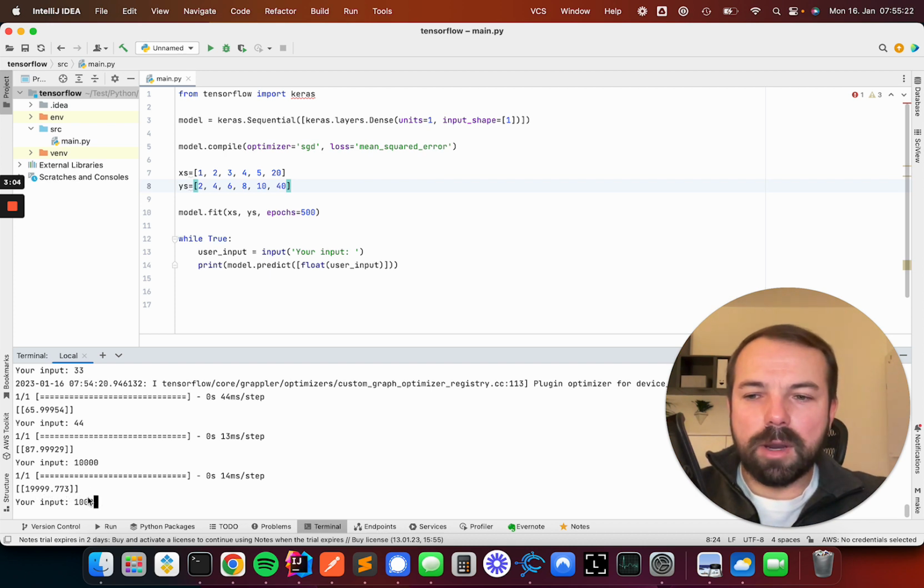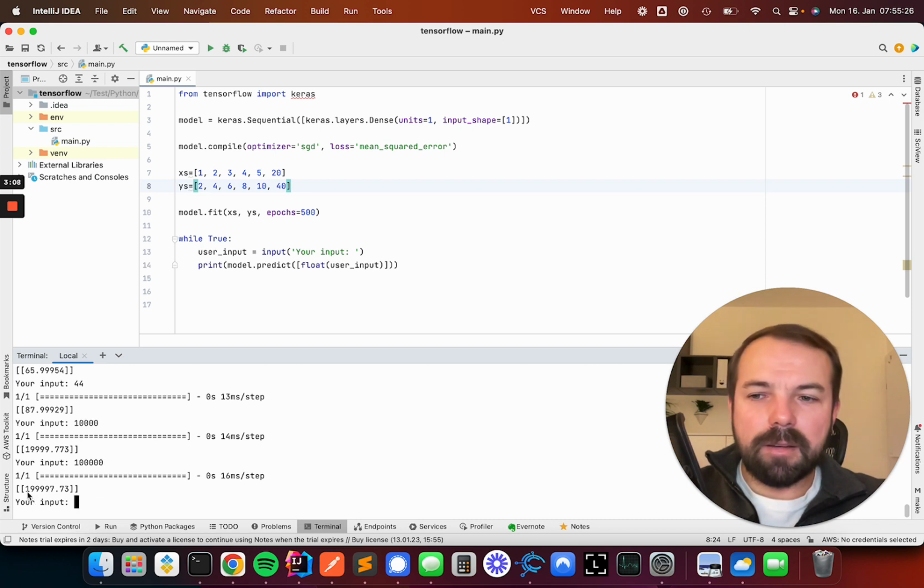And if I say 100,000, you can see that the error is getting more visible when the numbers are bigger because it's trained with lower numbers. But you can see it's almost 200,000. So again, for me, this is really mind-blowing because, as I said, nobody told the model to double the number. It figured it out on its own.